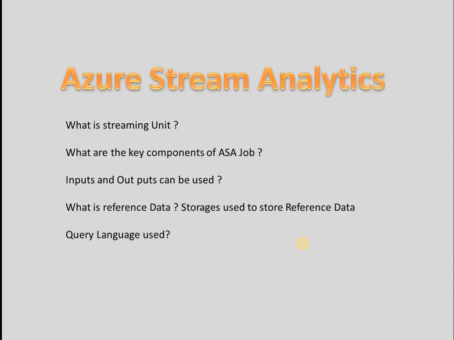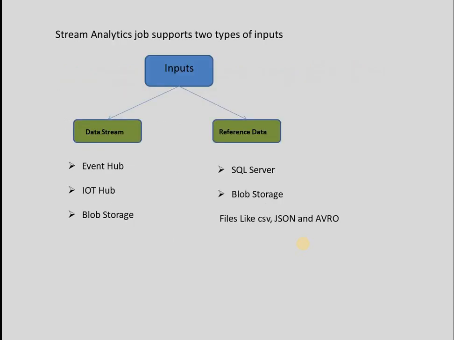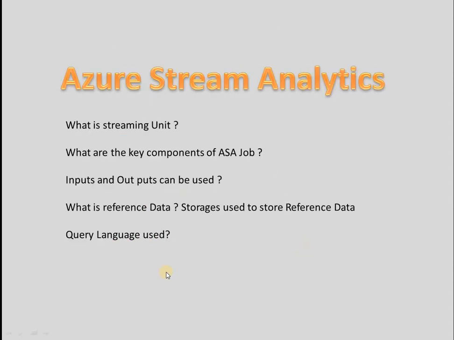So definitely you might get a couple of questions from this architecture itself, and you might get questions like what are the different storages that you can use for reference data, and what are the different source types supported for data stream. In the next video we'll see how to create a Stream Analytics Job by using the Azure Portal, and we'll see how we can pull the data from input, transform the data, and finally load into output. In SQL there are some windowing functions. Those windowing functions are very important, and you might get at least 2 questions from windowing functions alone.